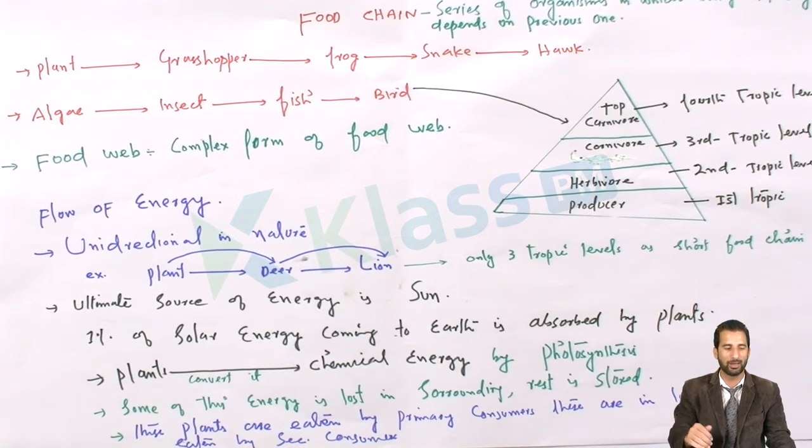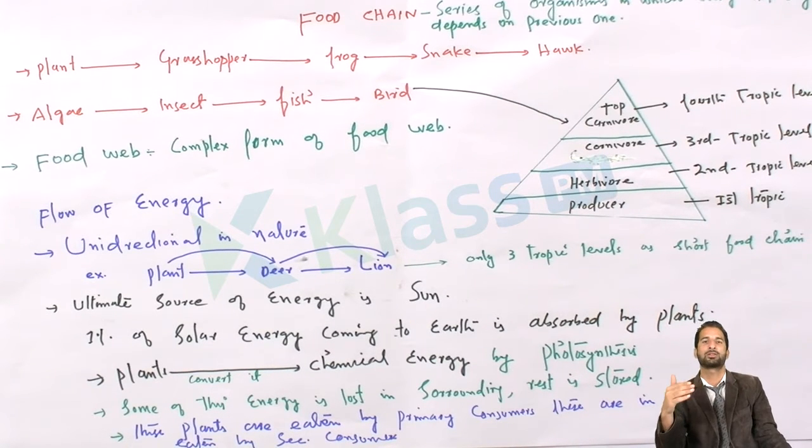The size of the food chain may vary, and it depends upon the organisms you are talking about. For example, in ponds, the water has algae.